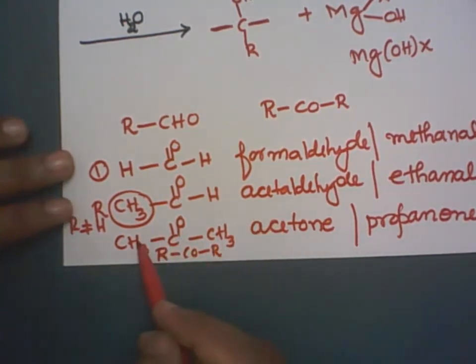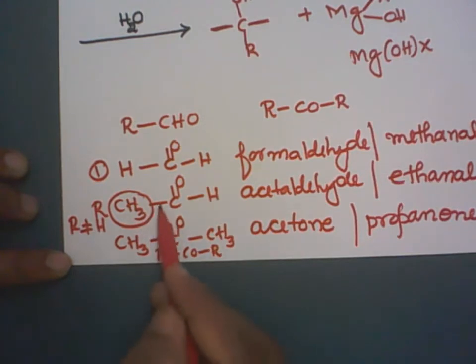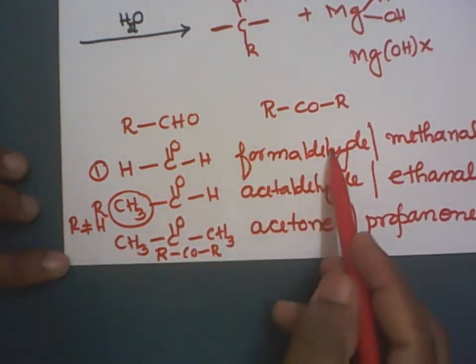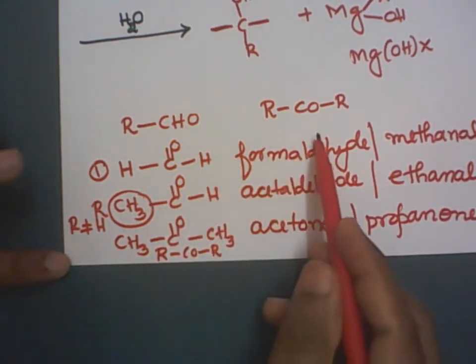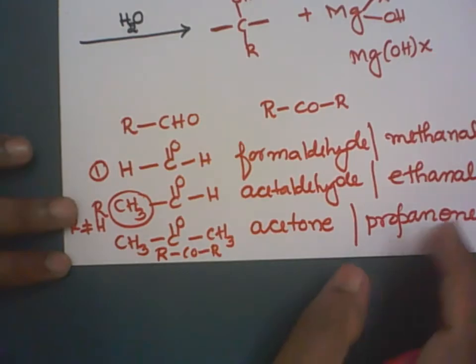I need not always make use of CH3. It can be ethyl, it can be propyl. So that's why I'm going to write in general R groups. Remember, R in both these cases is not equal to a hydrogen atom. Okay, clear? So remember, before I start, let me tell you: formaldehyde gives you primary alcohol, other aldehydes give you secondary alcohol, and ketones always give you tertiary alcohol. Clear?